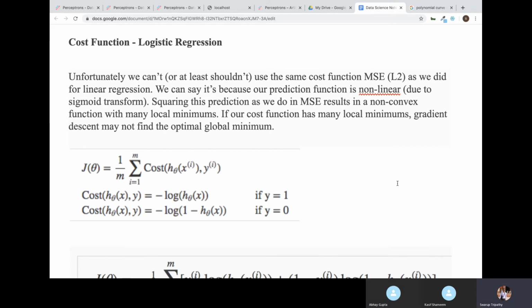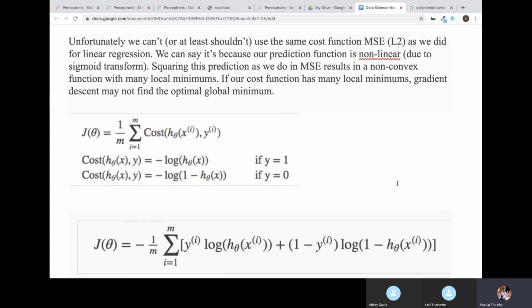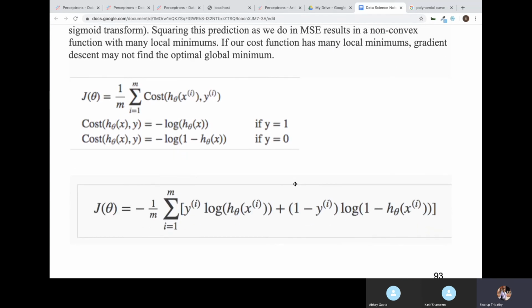Okay, so now one more thing in logistic regression: the cost function is again different here. Whatever cost function we saw in linear regression, we cannot use the same cost function here, because that cost function is used when you are working around a line equation. But here we are working around the sigmoid function, so it's a different function, and the cost function also will be different. Now the cost function in logistic regression is given by this.